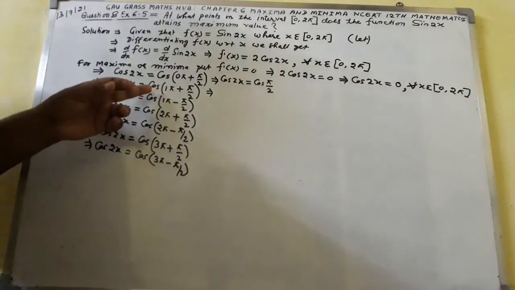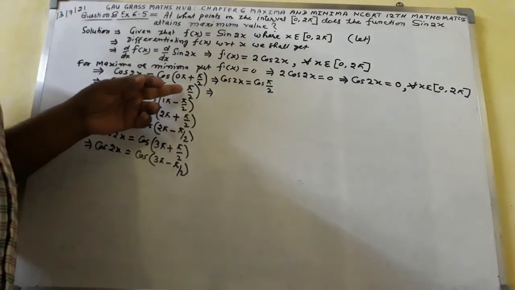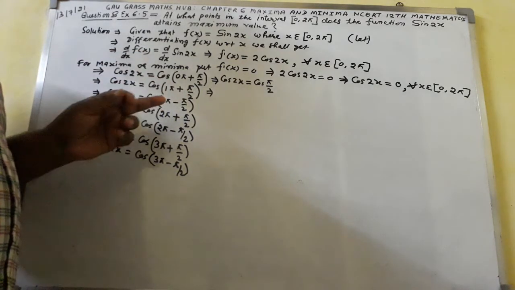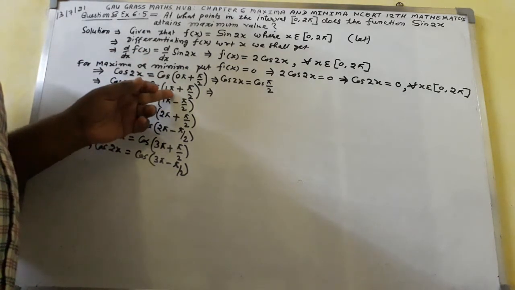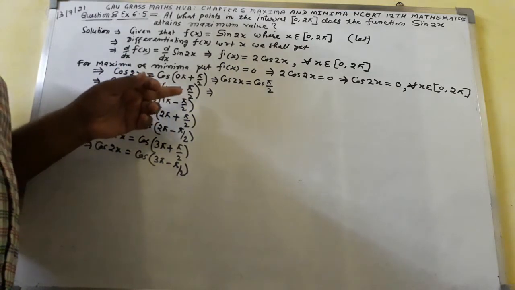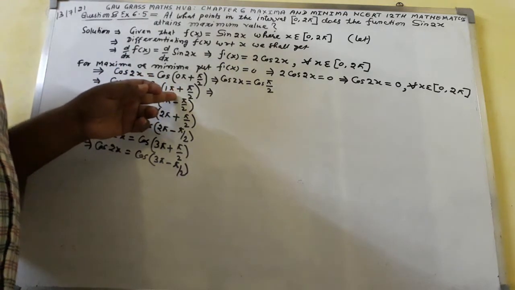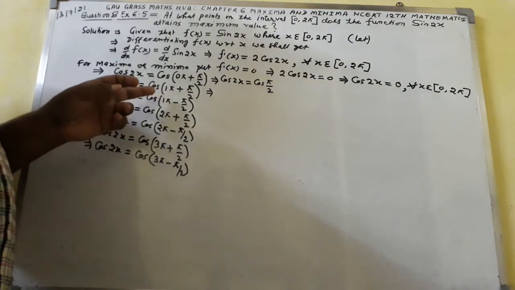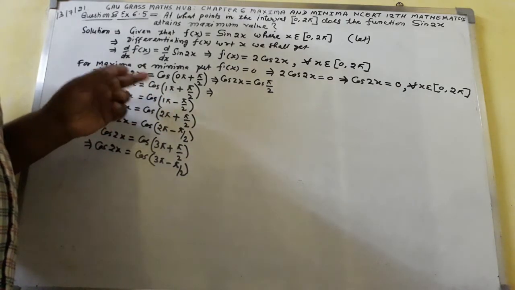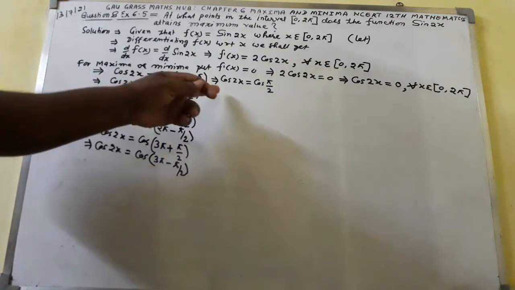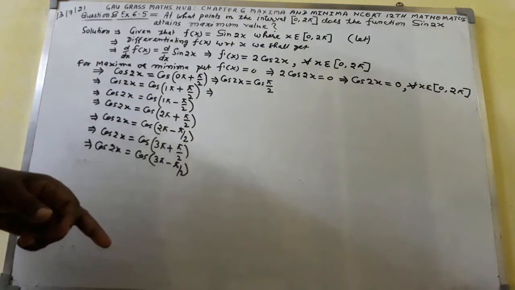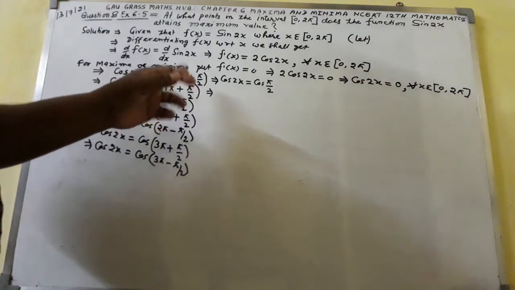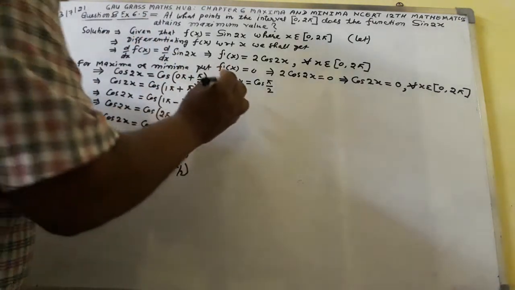Here cos(1π + π/2) means cos(π + π/2). It will go in the third quadrant. In the third quadrant, cos will be negative, so you will get the negative sign here. And since π is there, cos π/2 comes out to be 0. So this is correct.